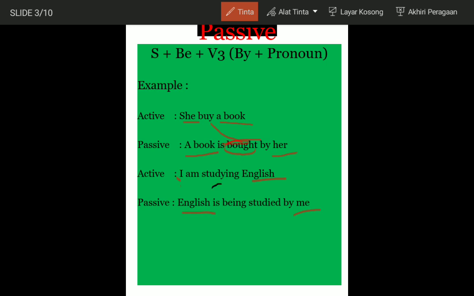The verb studying changed to verb 3, studied. Plus be, being, is being. In a passive sentence, it can be: English is being studied by me.